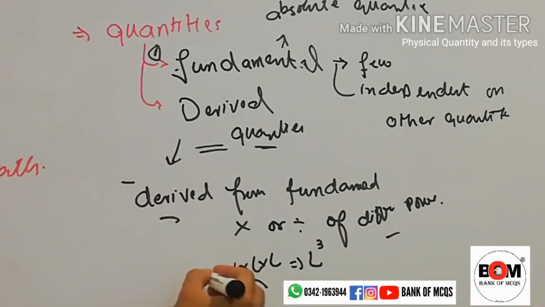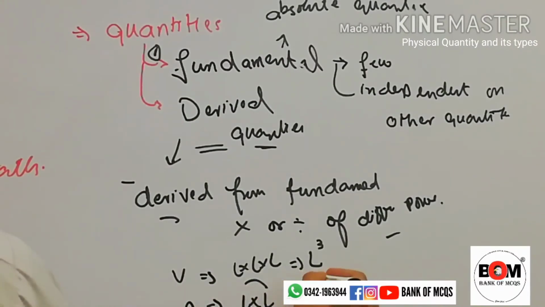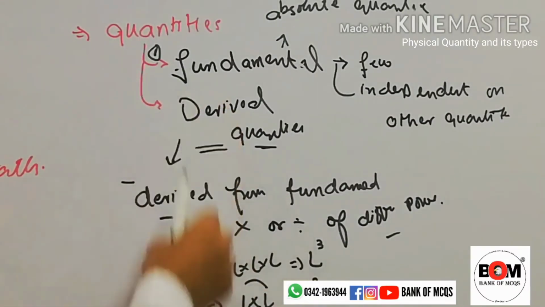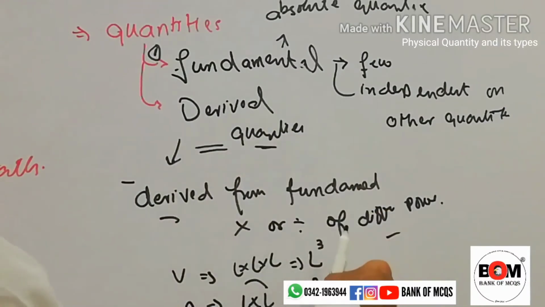This is volume. In the case of area, the same quantity, length, is multiplied two times, so the power is 2.